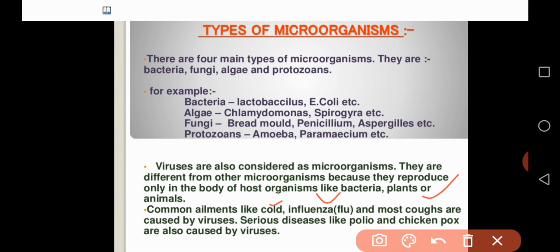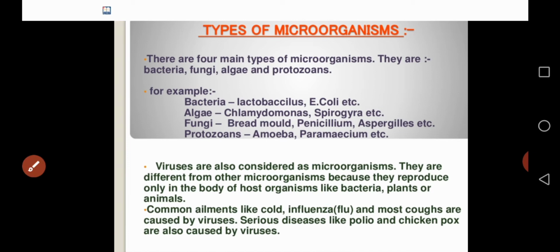Serious diseases like polio and chickenpox are also caused by viruses. So viruses cause very serious diseases like polio and chickenpox, and also common diseases like cold, influenza, and most coughs.